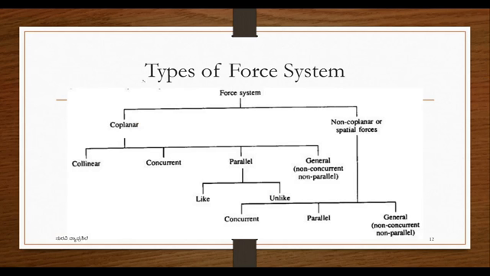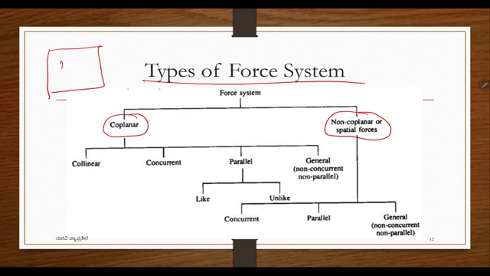Next, we need to understand what the types of force system are. We have coplanar and non-coplanar mainly. Coplanar is nothing but, if I'm having any plane, the forces which are acting on the same plane are called coplanar forces. Co is nothing but same, that you remember. Non-coplanar means not on the same plane.